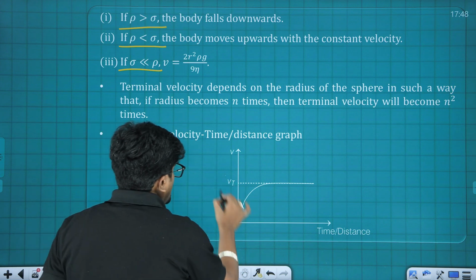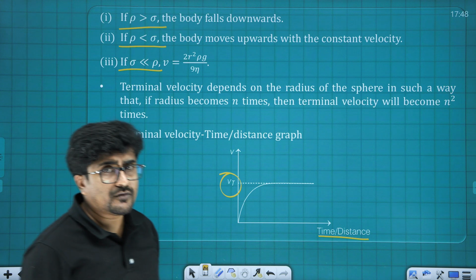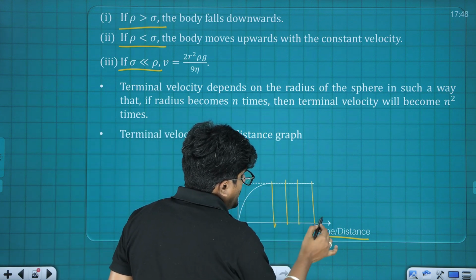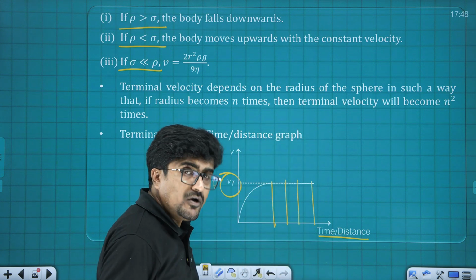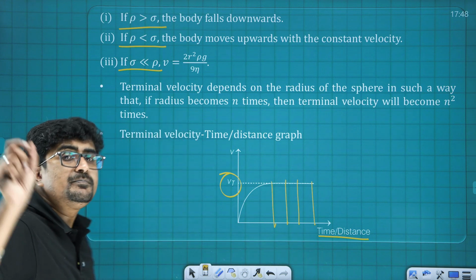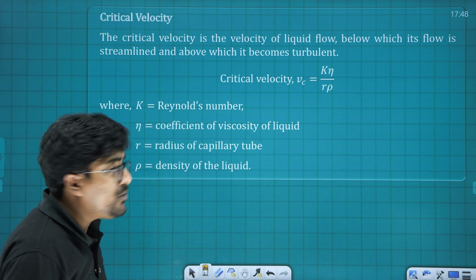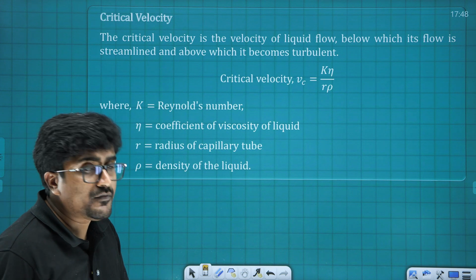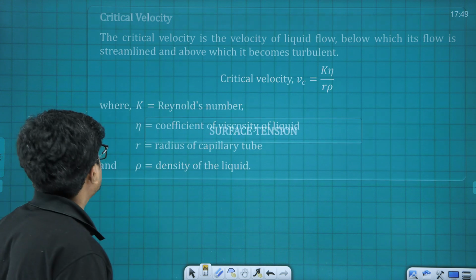Here this is the terminal velocity versus time graph. After a particular time, the velocity is going to be maximum and won't increase beyond that. While traveling down, the distance traveled by the body keeps on increasing, but the speed remains the same. That particular graph must also be there in your mind for sure. Next one is critical velocity. It is the velocity at which streamline flow all of a sudden gets converted into turbulent flow. You just must know what critical velocity is, that is all.